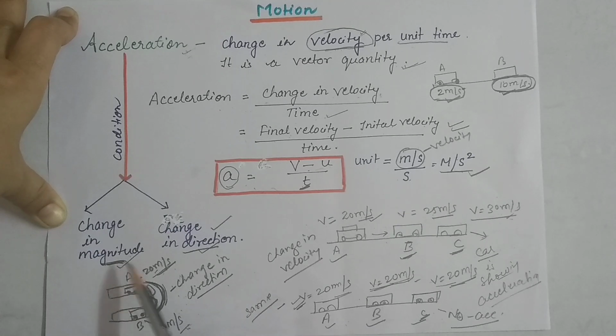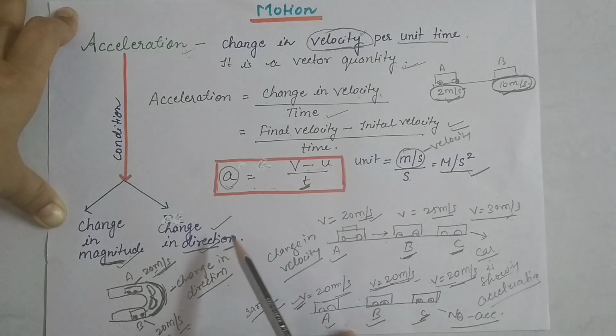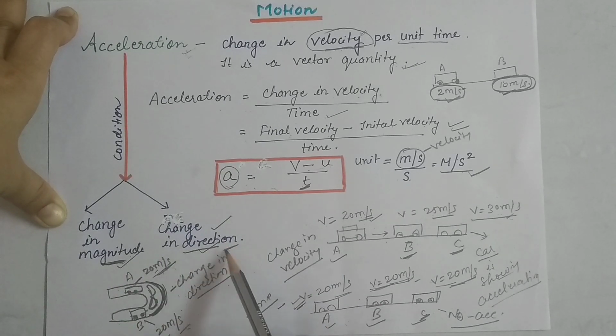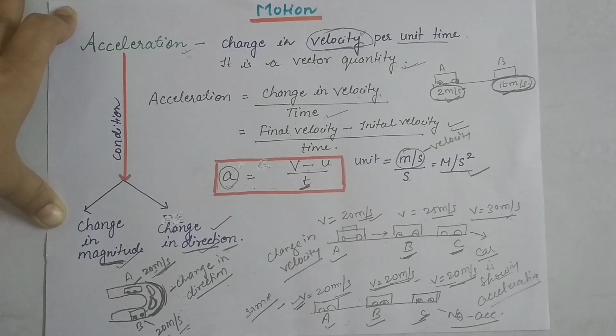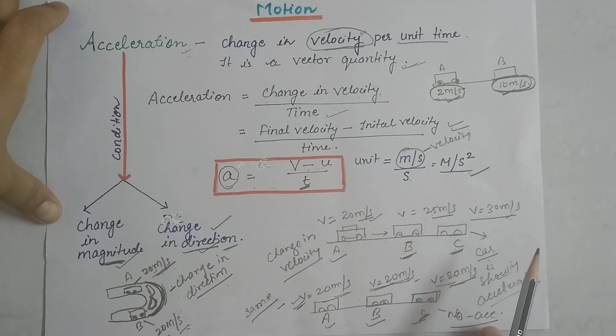Change in magnitude: if here it is 20, then 25, then 30, we can say that acceleration is taking place. Or if there is a change in direction, because velocity is a vector quantity, so it depends on both magnitude as well as direction. So if the direction is also changing, then also we can say that acceleration is taking place. So this is all about acceleration.